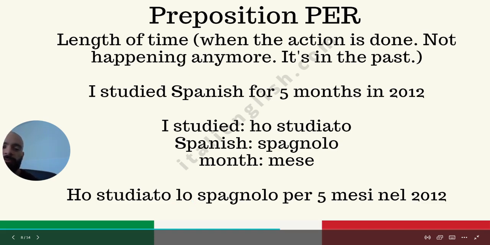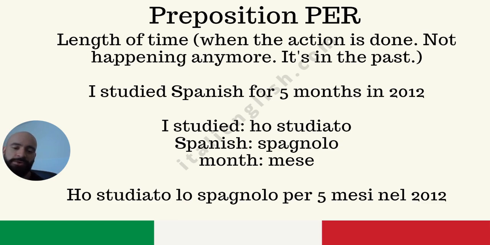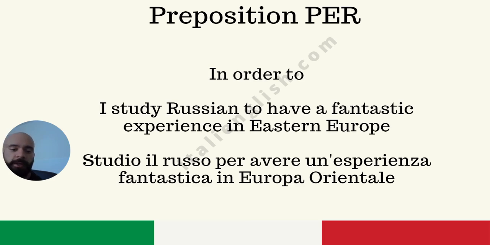In English, you do not put the article in front of names of languages. In Italian, not all the time, but as a rule of thumb, I would say use the article. Okay? Use the article in front of names of languages. Ho studiato lo spagnolo per 5 mesi nel 2012. For 5 months, in 2012.